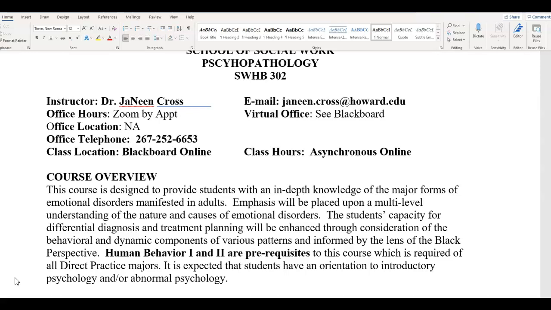The phone number that's listed on the syllabus is my cell phone number. You can text me as well if that works for you. Please be mindful that I do not save students' numbers in my phone, and I do not recognize you by the number itself. So if you text me, please make sure you identify yourself as well as the course that you are in and that the question will be coming from. And so again, the best way to get in contact with me or to meet with me right away would be the weekly virtual office.